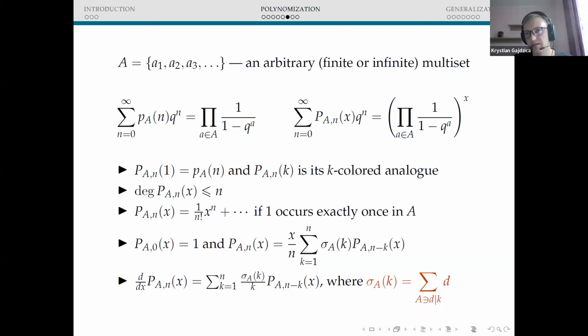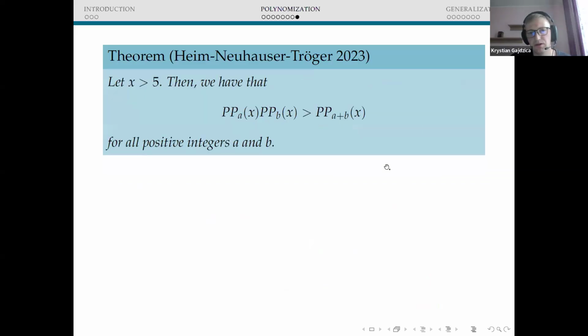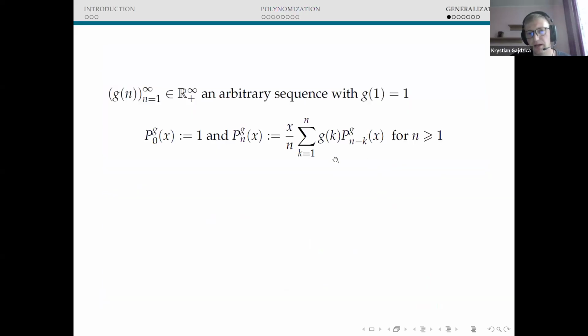Yes, exactly. But probably from other partition statistics we will obtain something different. That was the motivation for that work, because we wanted to consider a much wider family of polynomials. Okay.